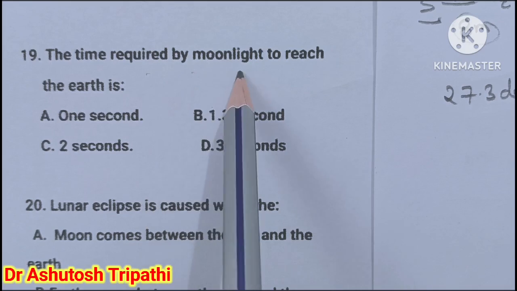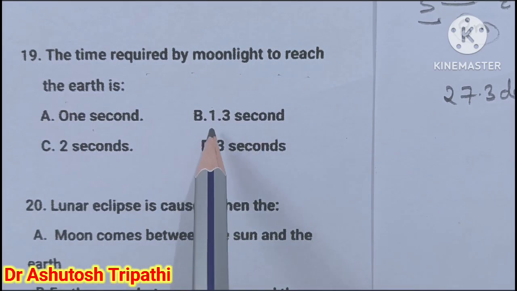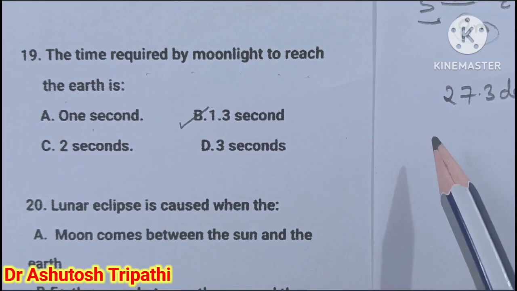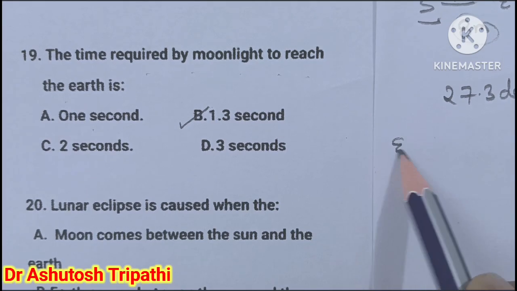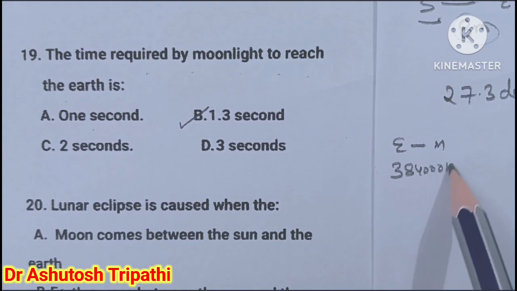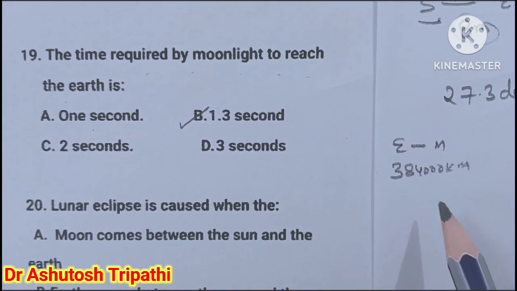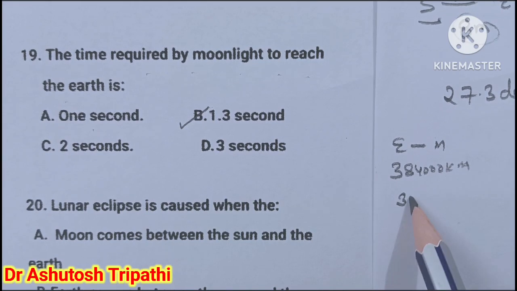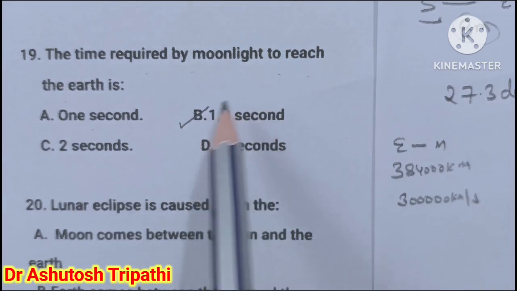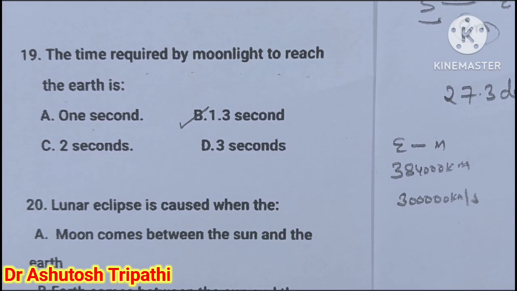The time required by moonlight to reach the earth is 1 second, 1.3 second, 2 seconds, or 3 seconds. The answer is 1.3 second. The distance between the earth and the moon is about 3,84,000 kilometers, and the speed of light is 3 lakh kilometers per second. Now you can calculate how much time it takes. It takes about 1.3 seconds for moonlight to reach the earth.